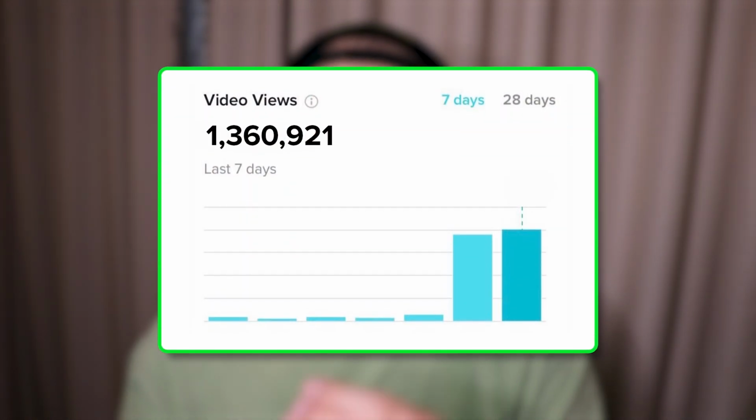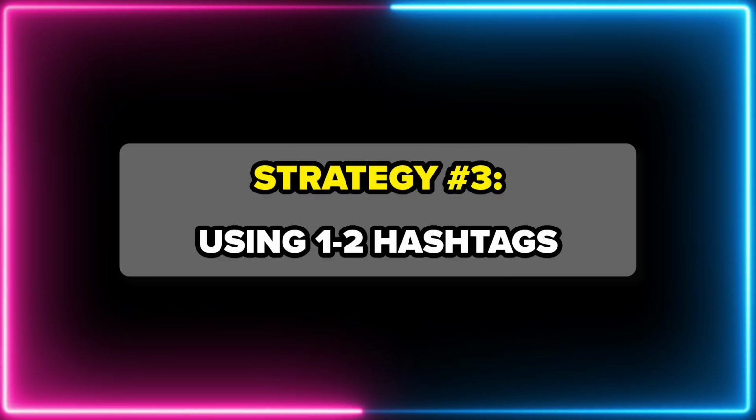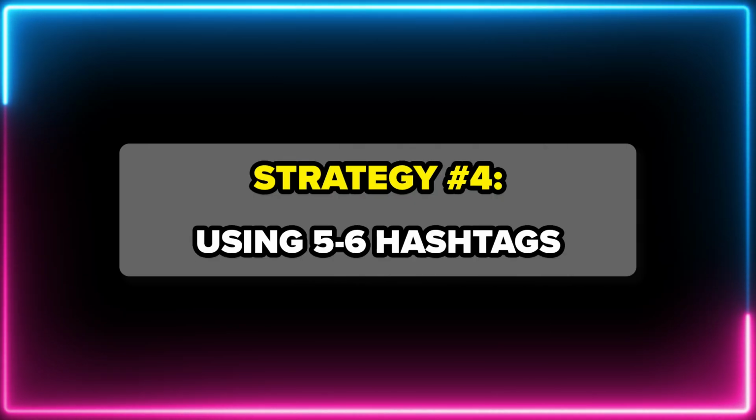In addition to that, there are 4 hashtag strategies you need to make sure that you're sticking to, and similar to the posting times on TikTok, you want to make sure that you cycle through these 4 strategies and then look at which one of them actually allows you to get the most reach, and then I would use that one the majority of the time. So the first hashtag strategy is going to be 12 hashtags. The second is going to be 3 to 4 hashtags. The third, 1 to 2 hashtags, and then finally 5 to 6 hashtags. And that last hashtag strategy makes the most small accounts on TikTok end up going viral.